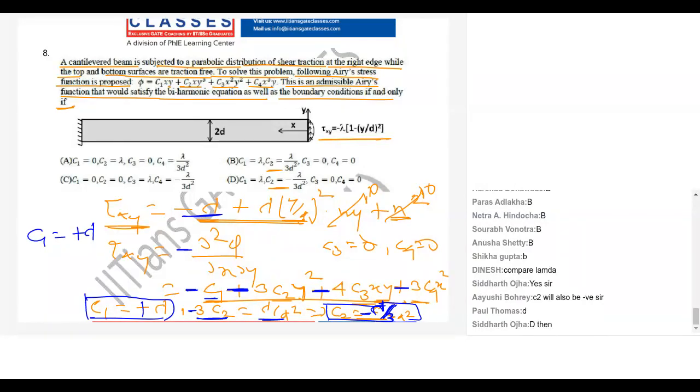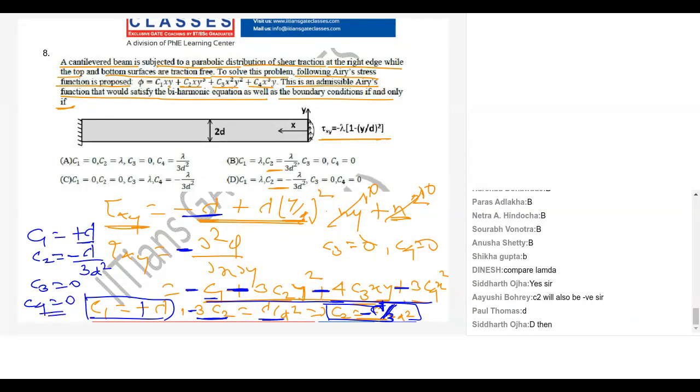What mistake was I doing here? I wrote the minus sign, but in the equation I missed it. So my C1 is lambda, C2 is minus lambda by 3d square, C3 is 0, C4 is 0.